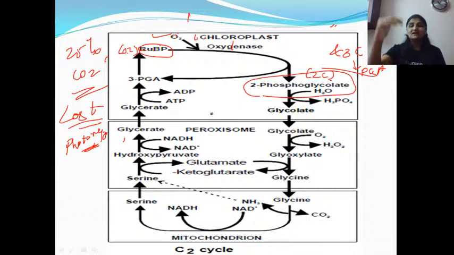The reason is that you can see here all of these are products of glycolate: phosphoglycolate, only glycolate, then glyoxylate, glycine, serine. So it starts from glycolate. So photorespiration is also called the glycolate cycle. Clear? In this way, in photorespiration only 25% of CO2 is lost from the plant body. The remaining 75% is conserved back.